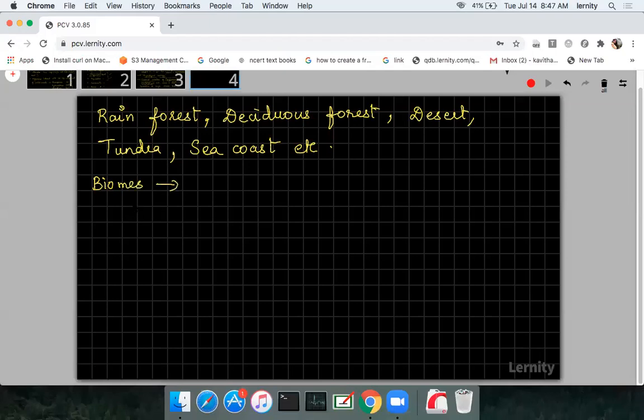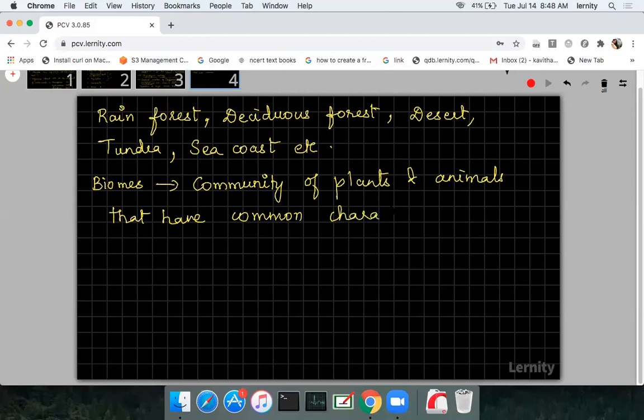Okay, so actually a biome is a community. Many communities will combine together to form a biome. It is a community of plants and animals that have common characteristics for the environment they exist in.